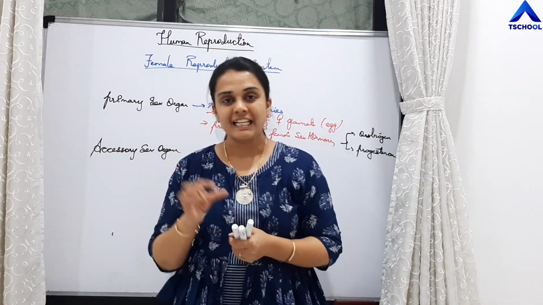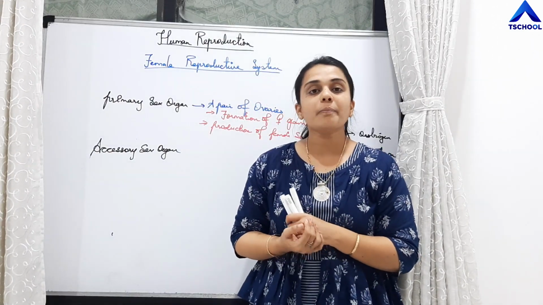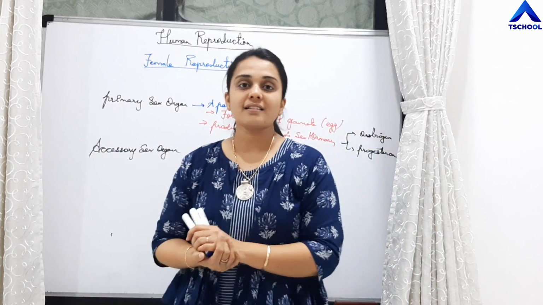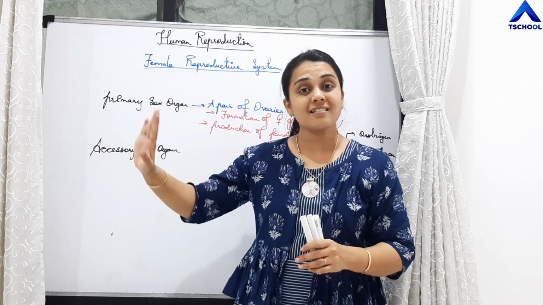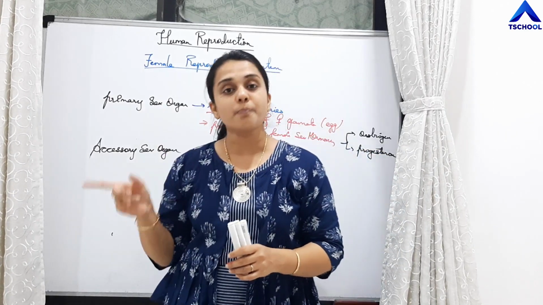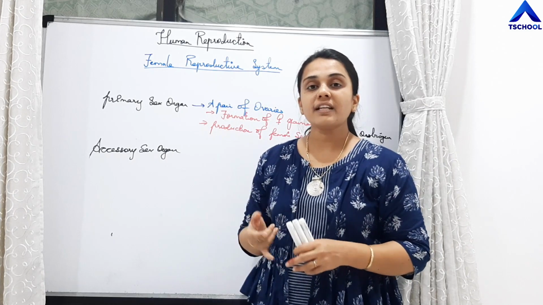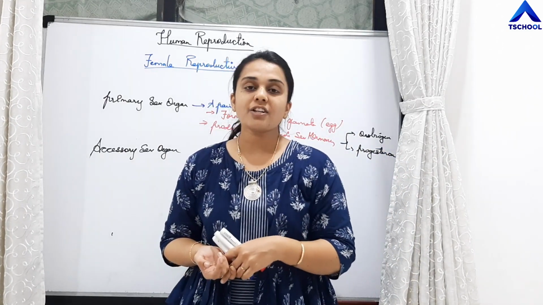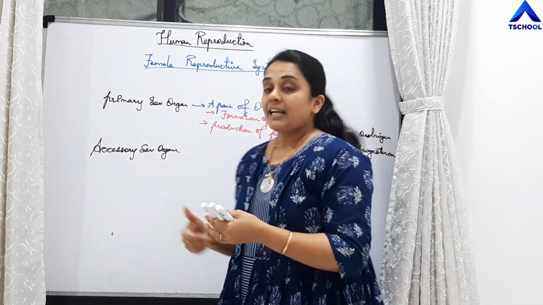This pair of ovaries are very tiny almond shaped structures which are present in the lower part of the abdomen in the pelvic region. Why is it considered as primary female sex organ? Just as testes are the primary male sex organs, because it is involved in the formation of sperms and production of testosterone hormone. Similarly, ovaries, the main function is production of female gamete, that is egg, and production of female sex hormones, that is estrogen and progesterone.